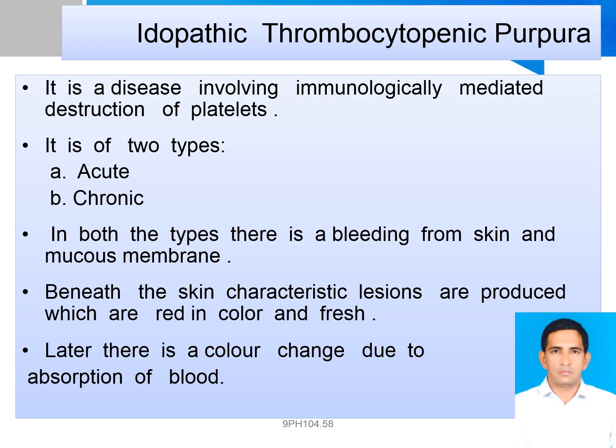This condition is now more commonly referred to as immune thrombocytopenia. ITP can cause excessive bruising and bleeding, and usually a low level of platelets or thrombocytes in the blood results in ITP.